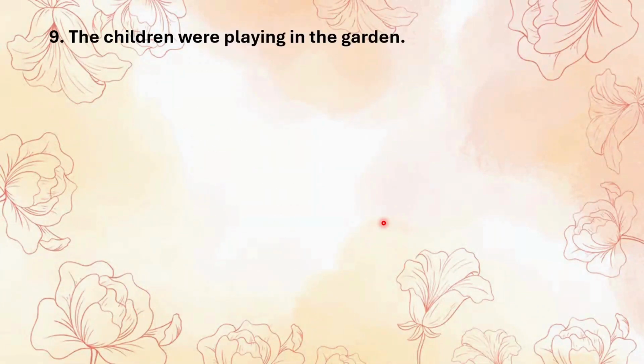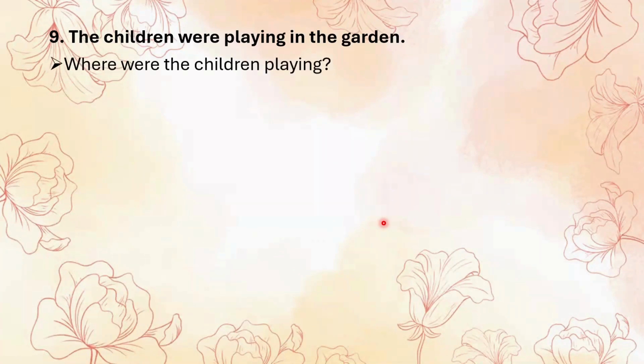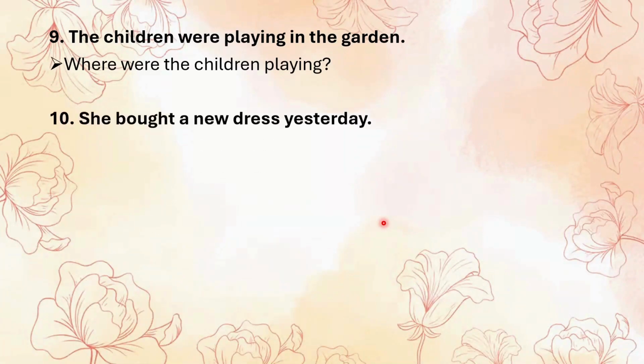The next is "The children were playing in the garden." So, "Where were the children playing?" Were is the auxiliary. Since we want to know the place, we start with where, then were, then the children, and finally playing. Then the next is "She bought a new dress yesterday." "What did she buy yesterday?" This is simple past tense. No auxiliary verb is present. So we add did. Bought becomes the base form buy. We use the WH word what to ask about the object.